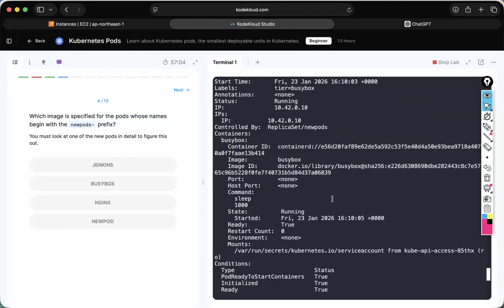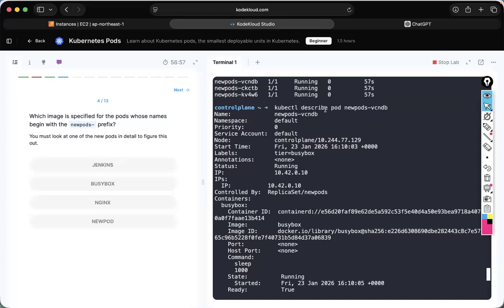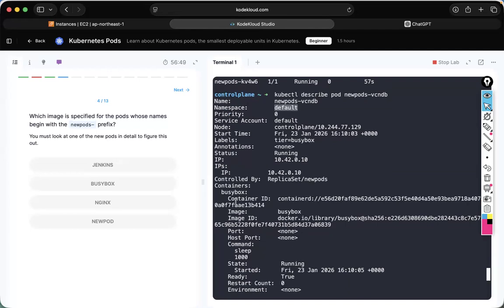So we have described the pod here. I have executed the command kubectl describe pod name. This is the name of the pod, created in the default namespace. Just come to the image here, under containers. What is the container name?